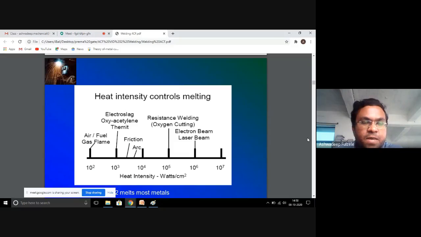Here in this figure, you can see the air or fuel gas flames, electroslag or oxyacetylene thermite welding, friction arc, resistance welding, electron beam welding and laser beam welding.